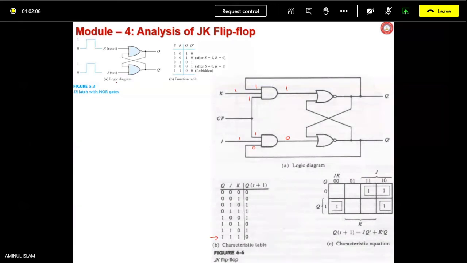So in this diagram, refer to this diagram, the basic latch. In the basic latch, this is your S, this is your R, isn't it? In the basic latch, if S equals 0, R equals 1, what is the state?